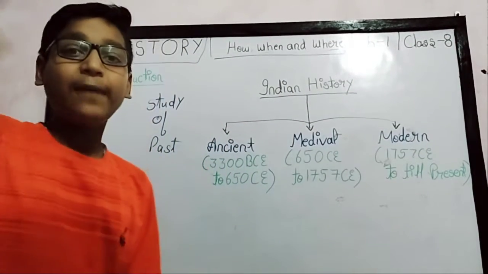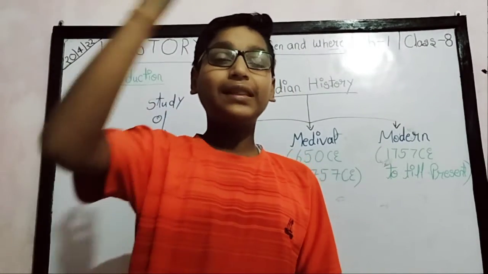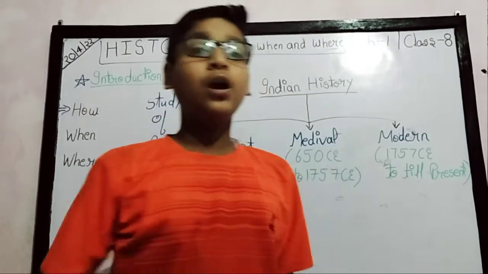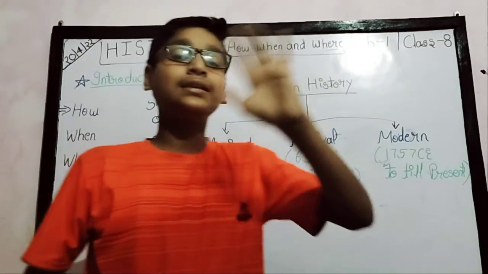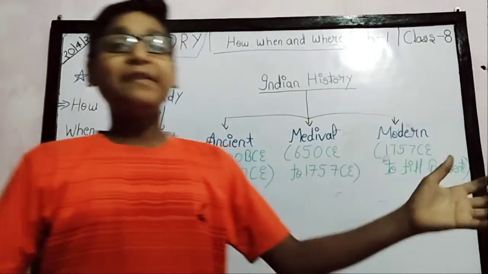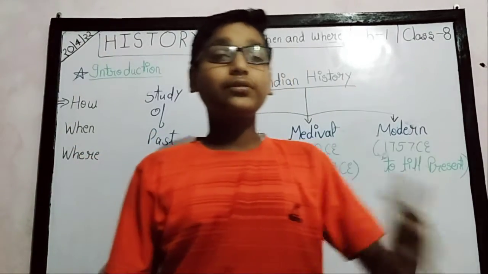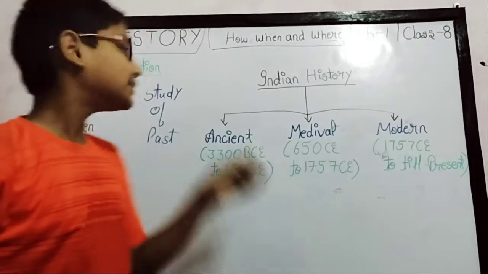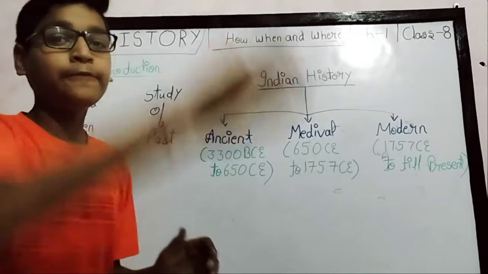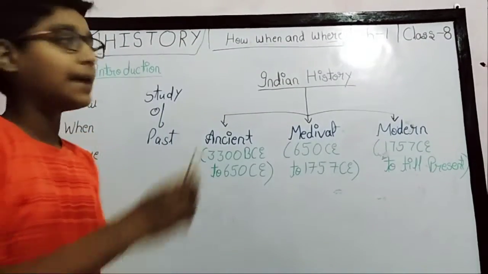So the study of the past means the study of when the Britishers came, when the Mughals came, the Maurya and Gupta kingdoms, Chandragupta, these kings and Britishers, all in the past. When we study about the Britishers and Mughals, we study about the past. So this is history, the study of the past. Now understand the meaning of our chapter name.